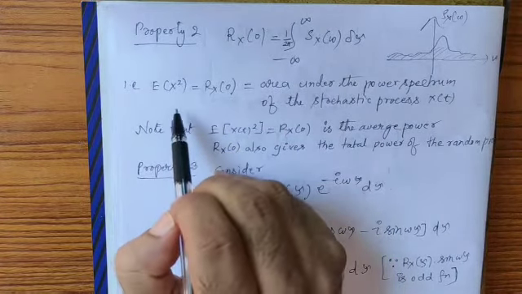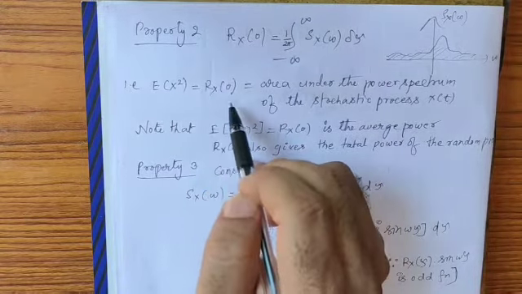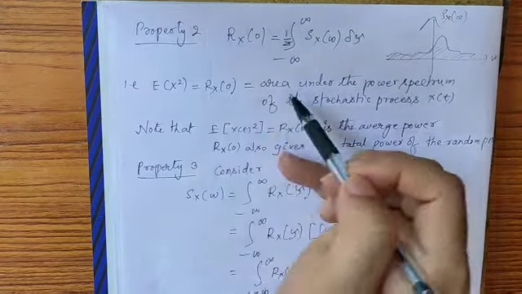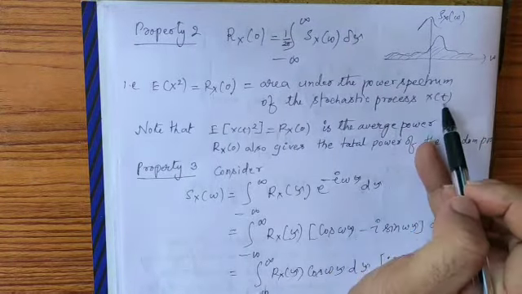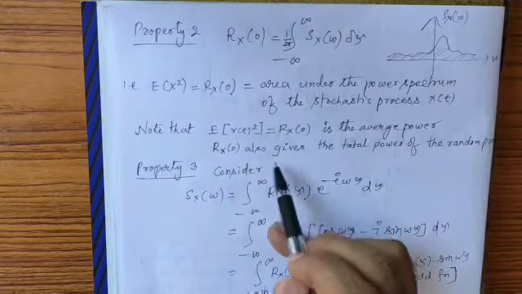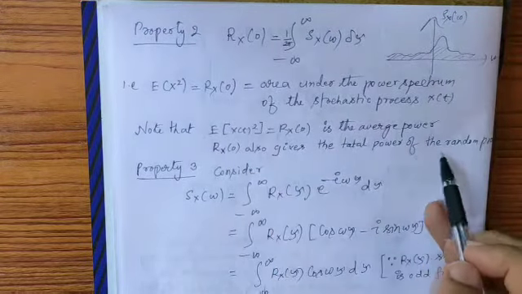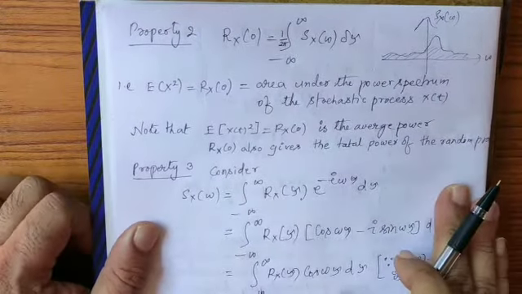What is E of x of t square? That is the average power. So Rx of 0 gives us, one thing, the area under the power spectrum of the stochastic process x of t, and another thing, the total power of the random process.